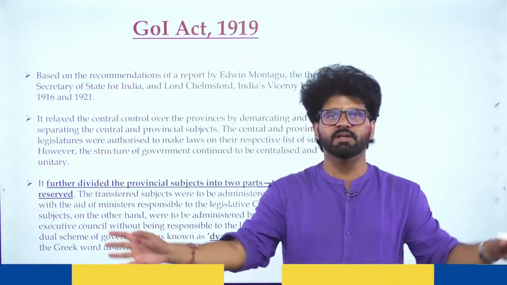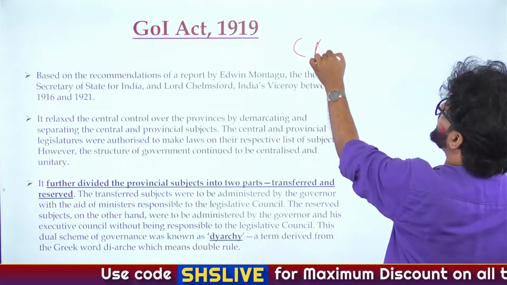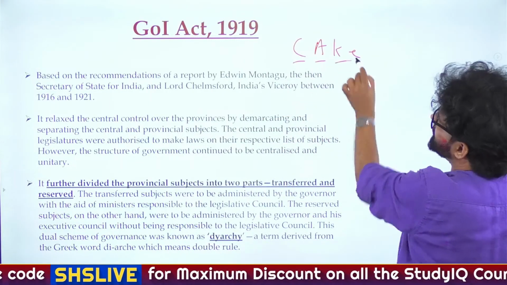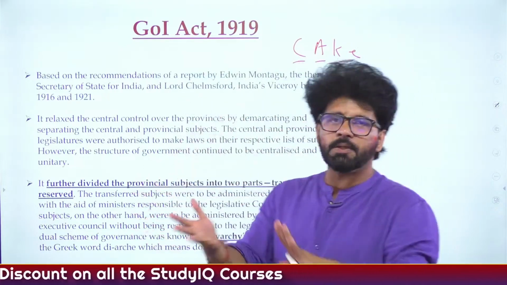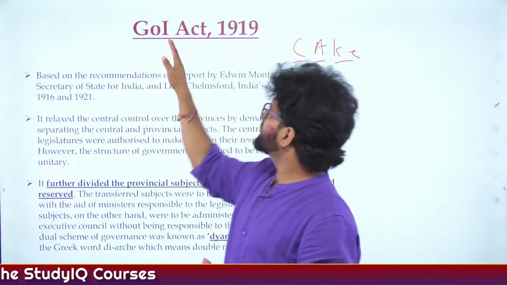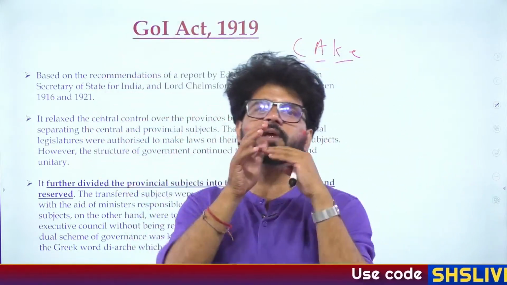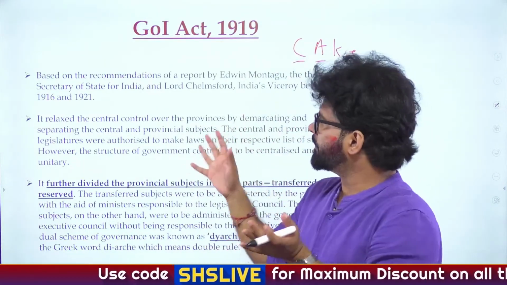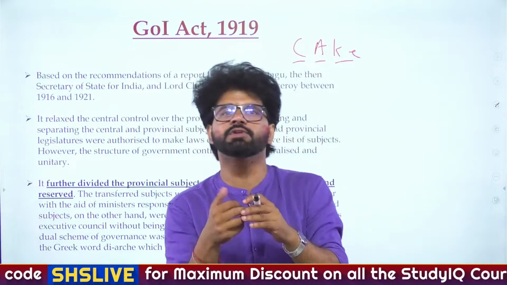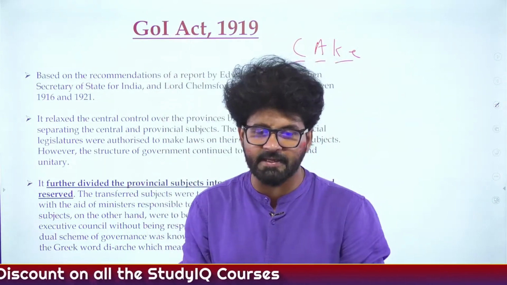Gandhiji was emerging as a leader, and he led so many localized struggles: Champaran struggle, and there is a mnemonic for that also, CAKE: Champaran, Ahmedabad and Kheda. More and more people are participating in the Indian national movement. From this period onward, 1919 up until 1947-48, you will see what is known as the Gandhian era. All these things made the Britishers realize that they had to introduce some form of responsible government in India, and that led to the passage of the 1919 Act.